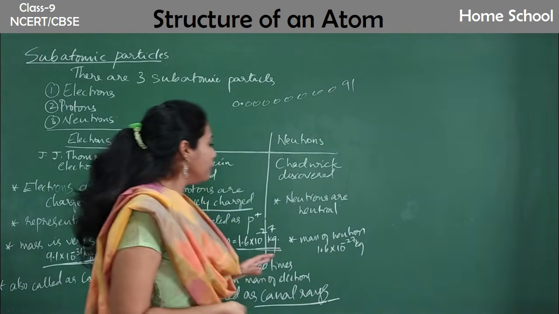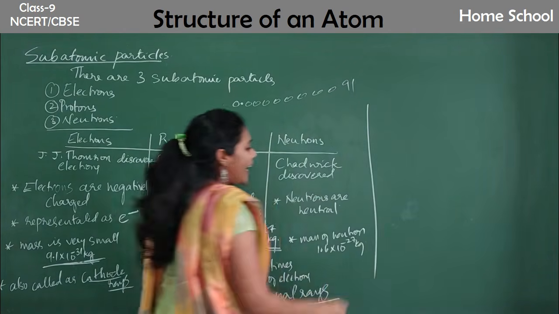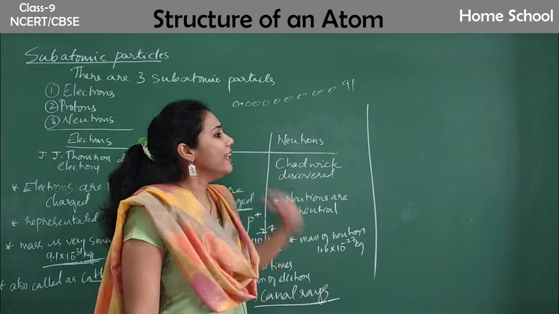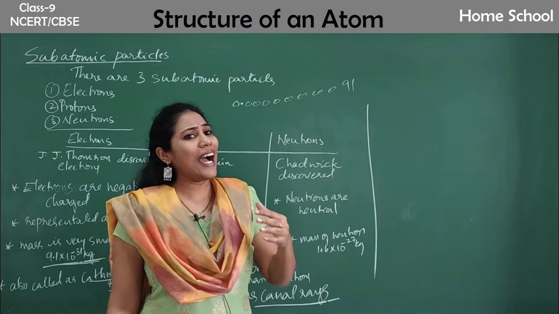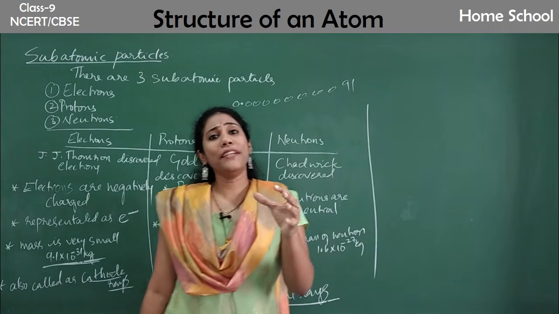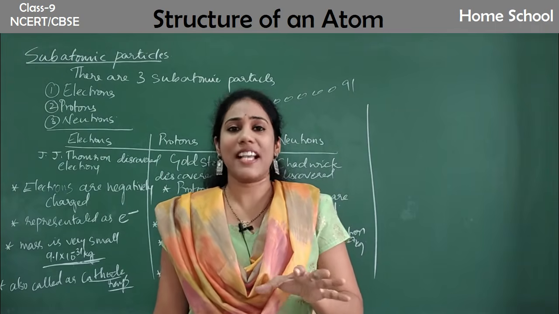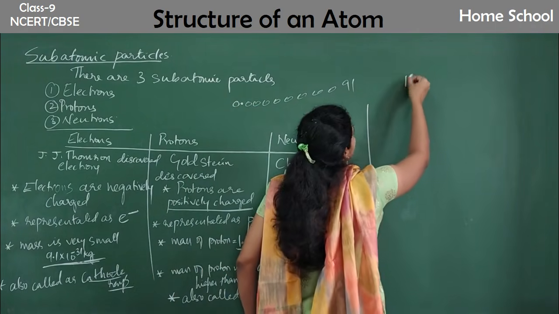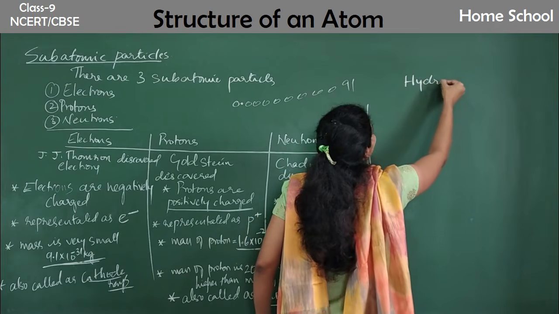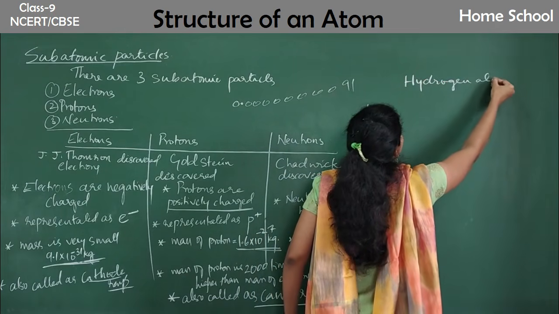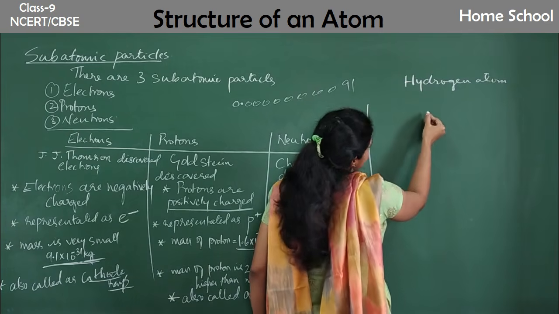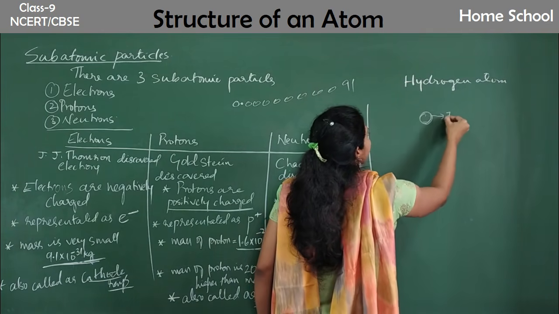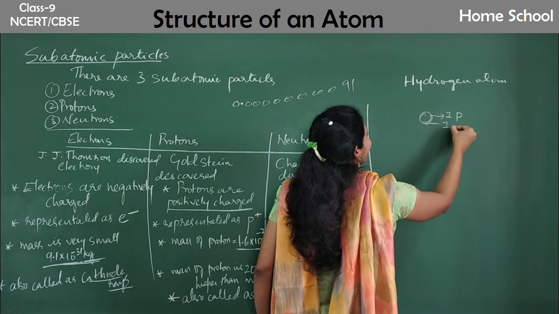Now, an atom has these subatomic particles, no doubt. But an atom actually has an equal number of negative and positive charges. Say, if you take a hydrogen atom, just one example I'm showing you, it has one proton and one electron.